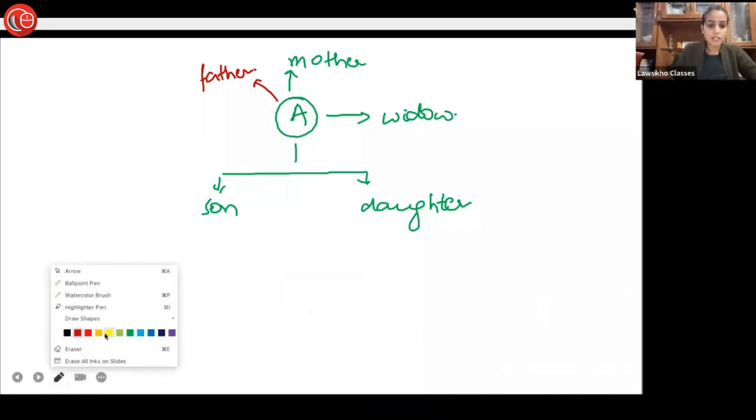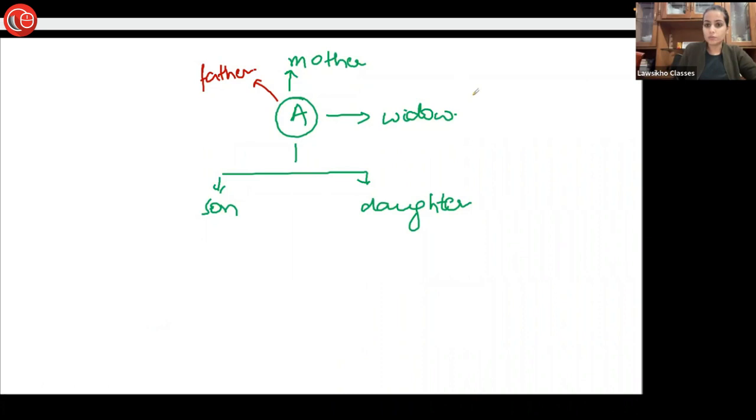Okay. Now let's understand one more important thing. When we are talking about the widow, prior to 1955, this means prior to the coming of the Hindu Marriage Act, polygamy was allowed, correct? So this means that this person who is dying may have a lot of widows.